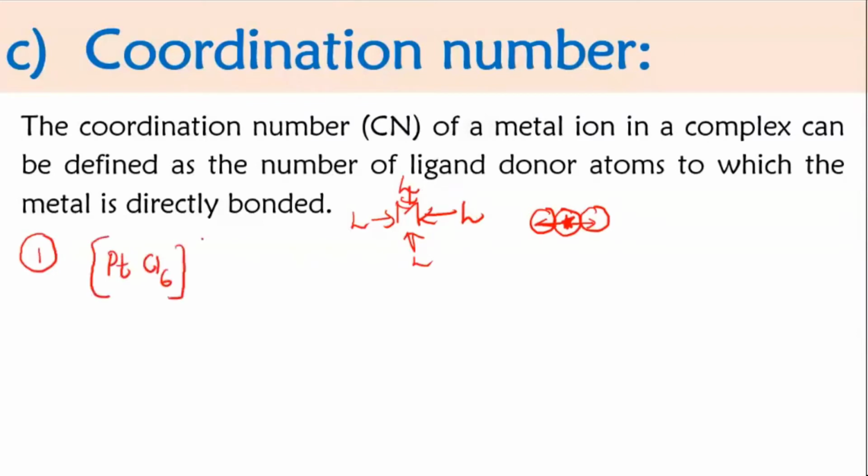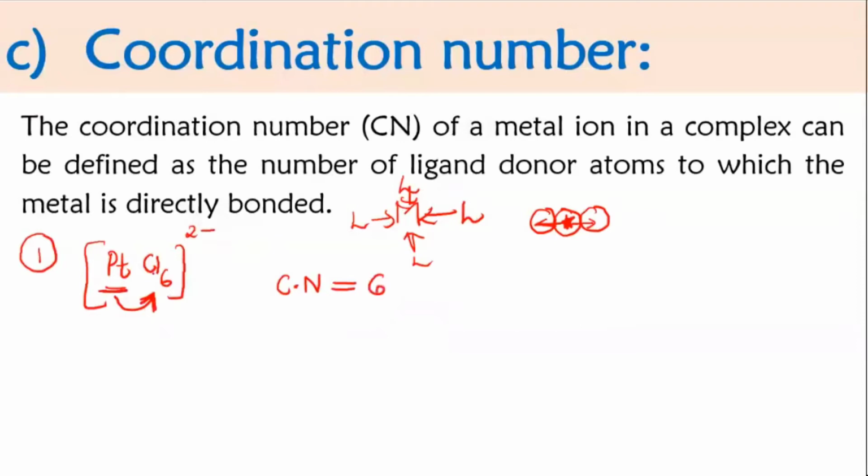PtCl6 2 minus. This is the complex ion. Now they are in the form of ion. You can see here platinum is the central metal atom, and how many chloride ions are exactly attached to that? 6 chloride ions are present. So the coordination number for this particular complex will be 6. I'll just write Cn, coordination number is 6.